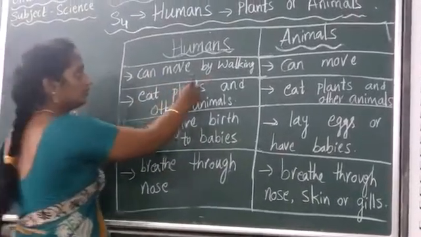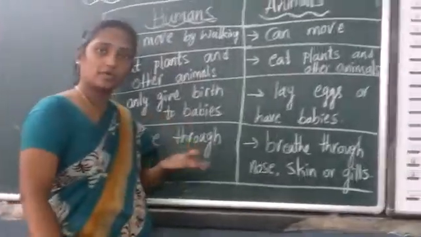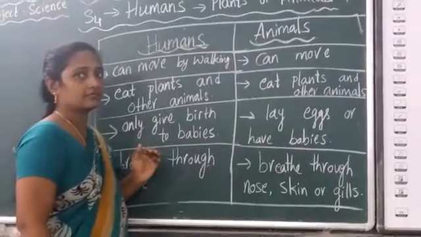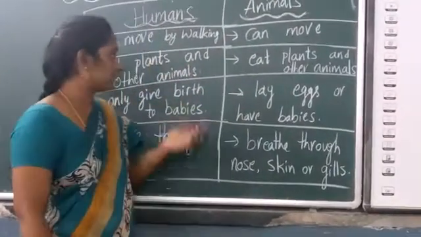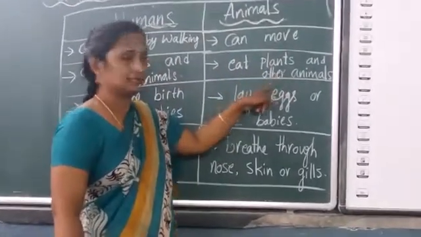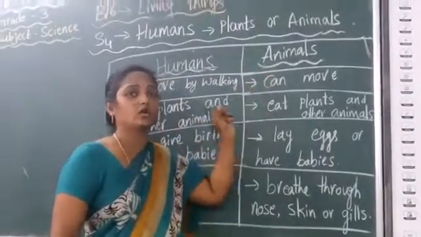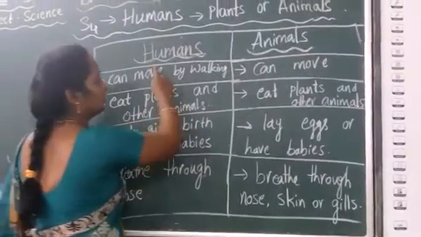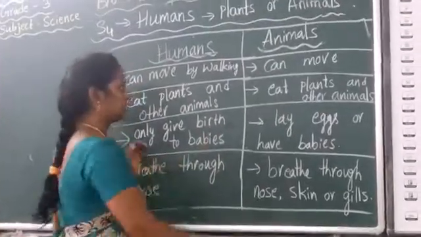Humans can move by walking, running. Even animals also can move by walking or running. They eat plants and other animals. We humans will eat plants or even other animals. In the same way, animals also will eat plants and other animals. That means both humans and animals depend on plants for food. So here, humans show similar characters to the animals.